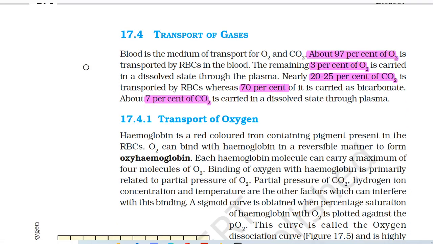17.4 Transport of gases. Blood is the medium of transport for O2 and CO2. About 97% of O2 is transported by RBCs in the blood. The remaining 3% of O2 is carried in a dissolved state through the plasma. Nearly 20 to 25% of CO2 is transported by RBCs, whereas 70% of it is carried as bicarbonate. About 7% of CO2 is carried in a dissolved state through plasma.